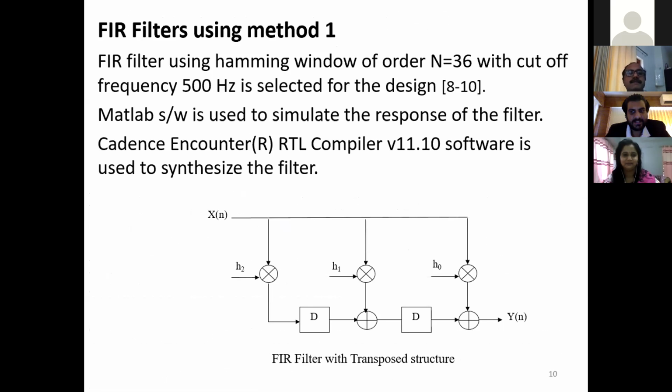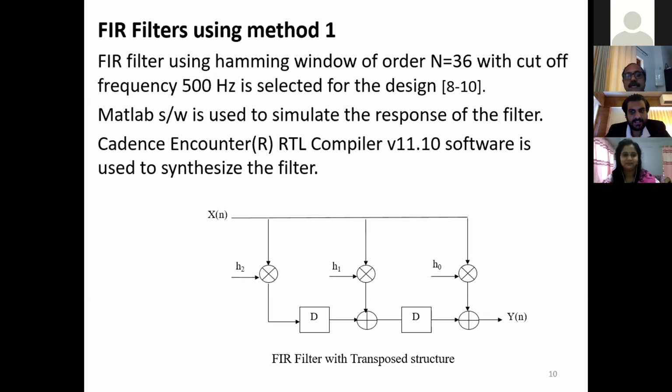Now the filters. An FIR filter using a Hamming window of order n equal to 36 with cutoff frequency 500 Hz is selected for the design. MATLAB software is used to simulate the response of the filter, and the filter structure is synthesized using Cadence Encounter RTL Compiler software. So this is the basic structure of an FIR filter using the transposed method.